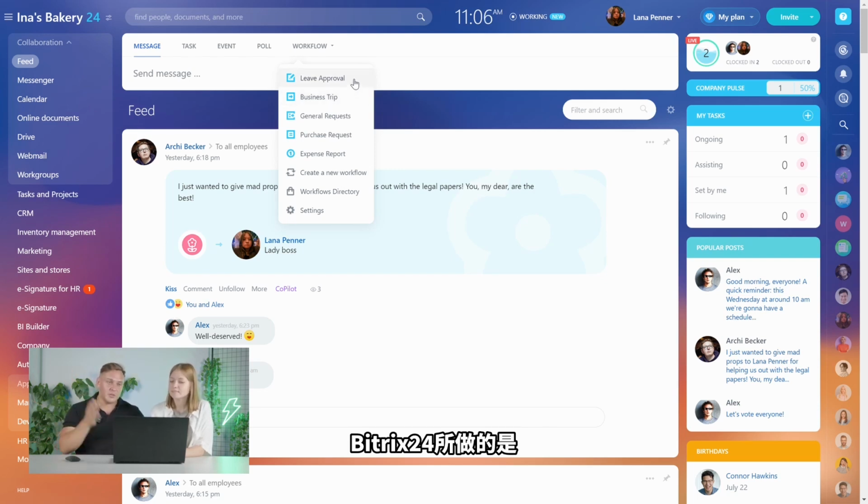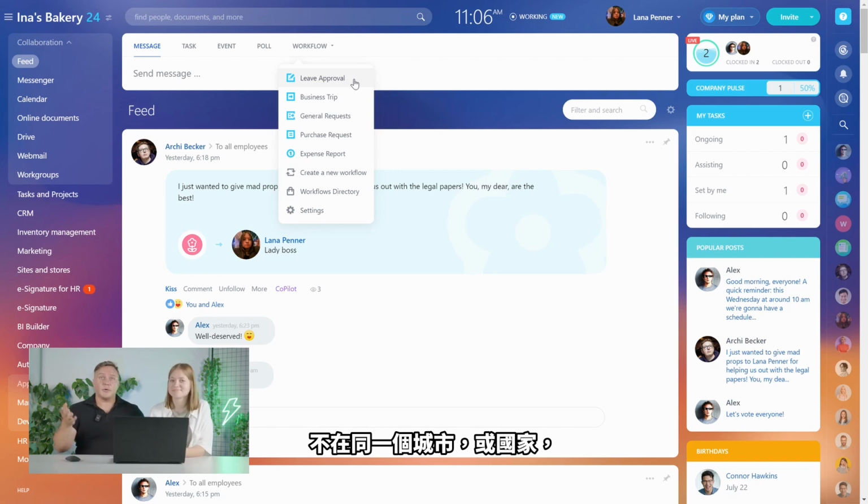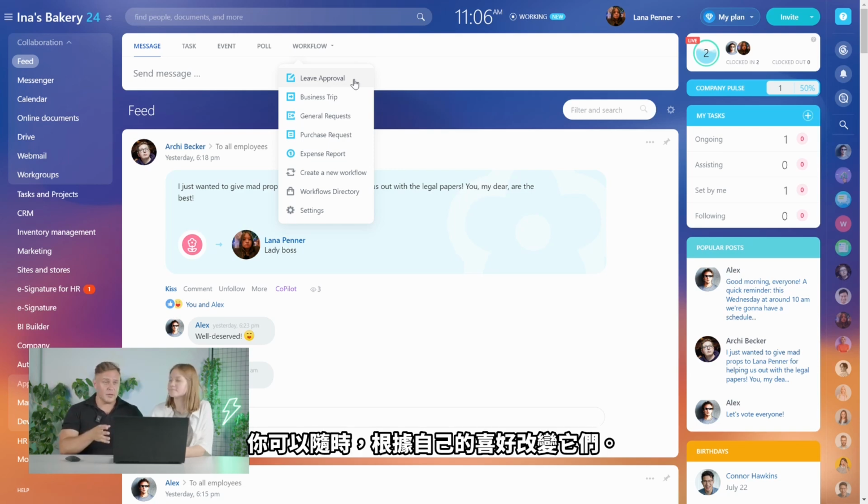And what Bitrix24 does is it automates all of these processes, right? And it makes it easier to work with them. So you don't have to physically go to every person. You don't have to use paper now, so you can do this all inside of Bitrix24. You might not even be in the same building, in the same city or country with these people, right? So that's how it works. And even though we have them pre-configured right here, you can always change them to your liking.